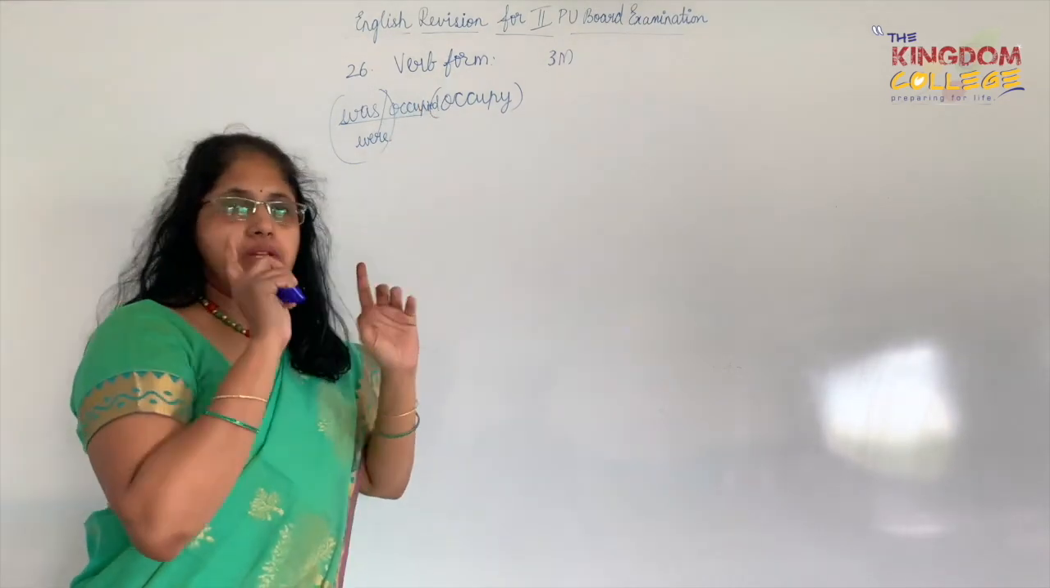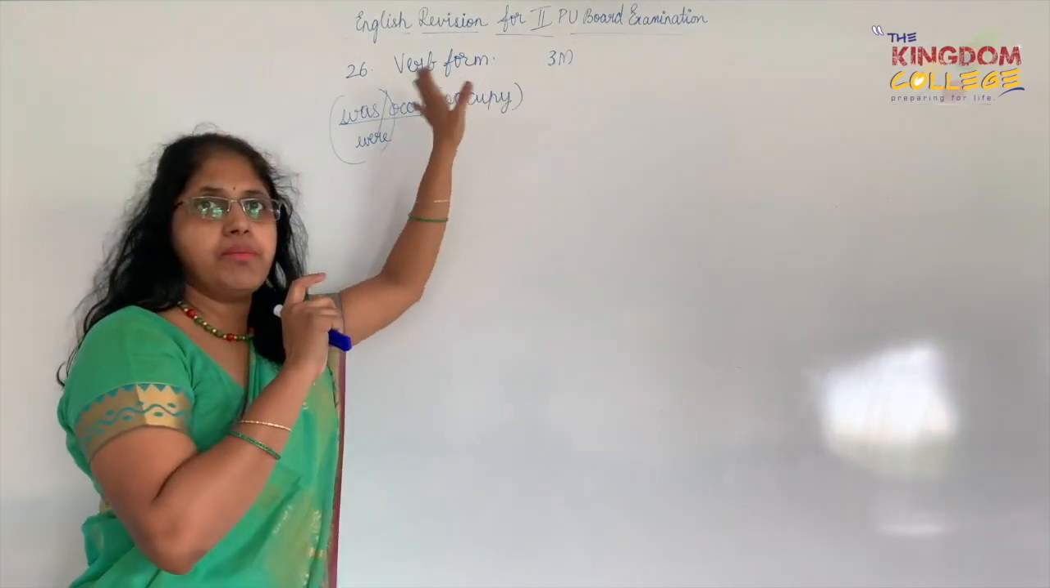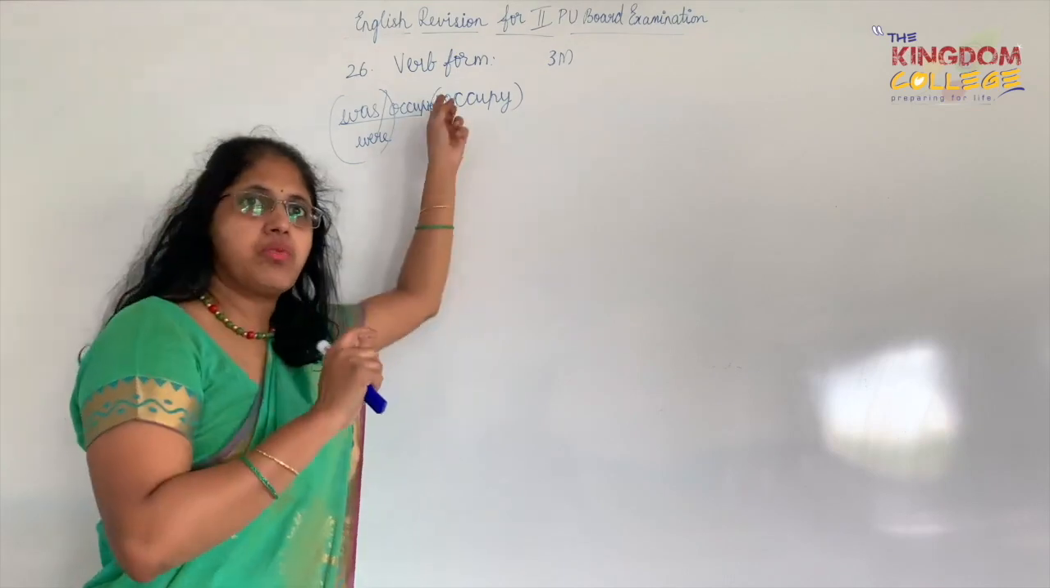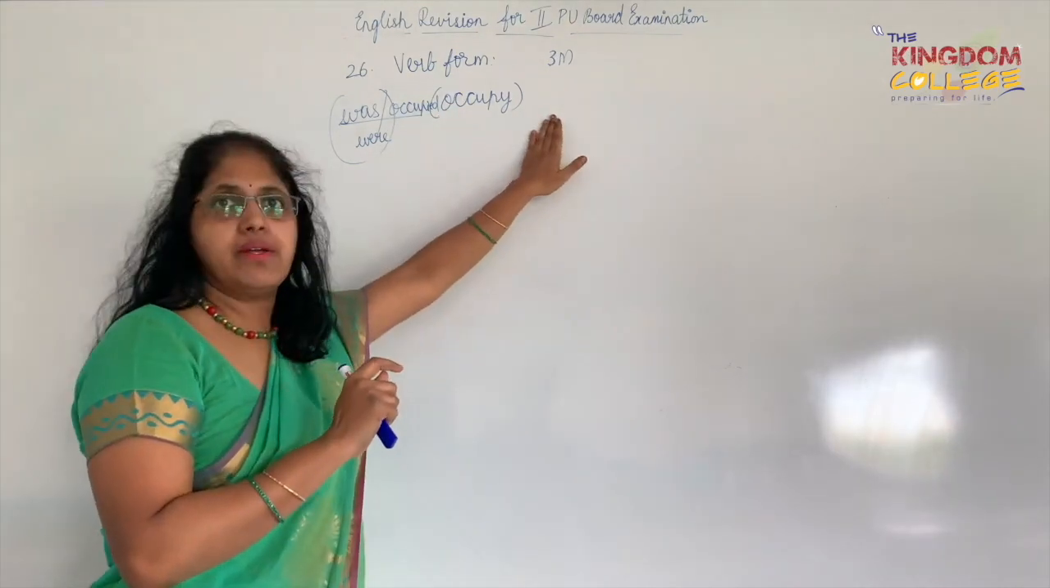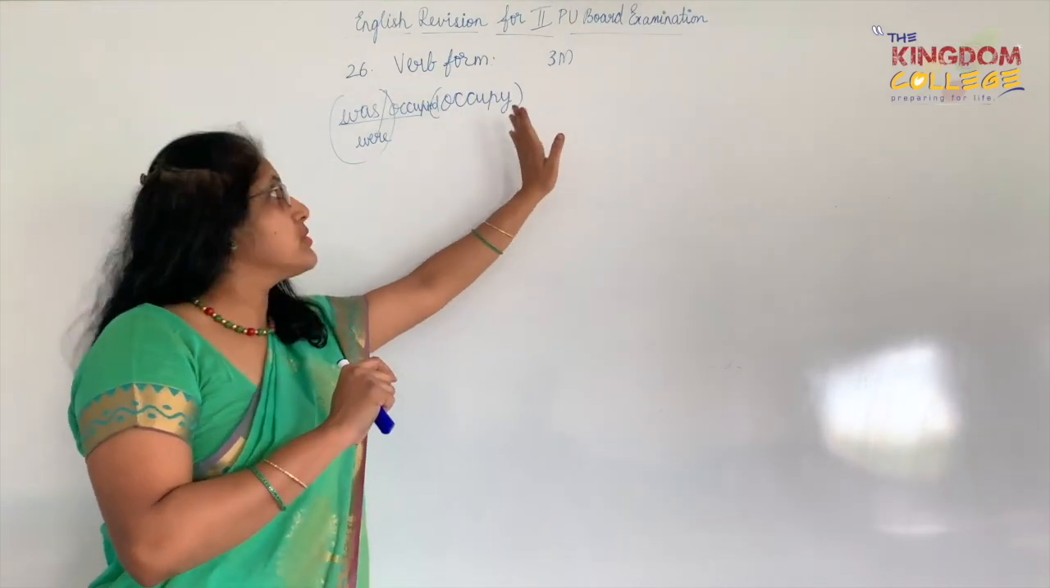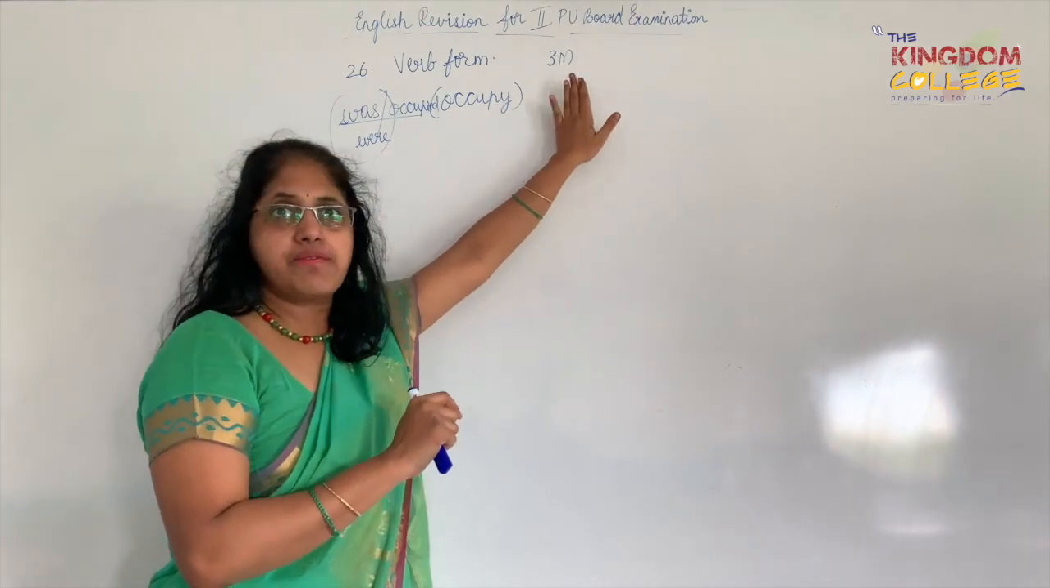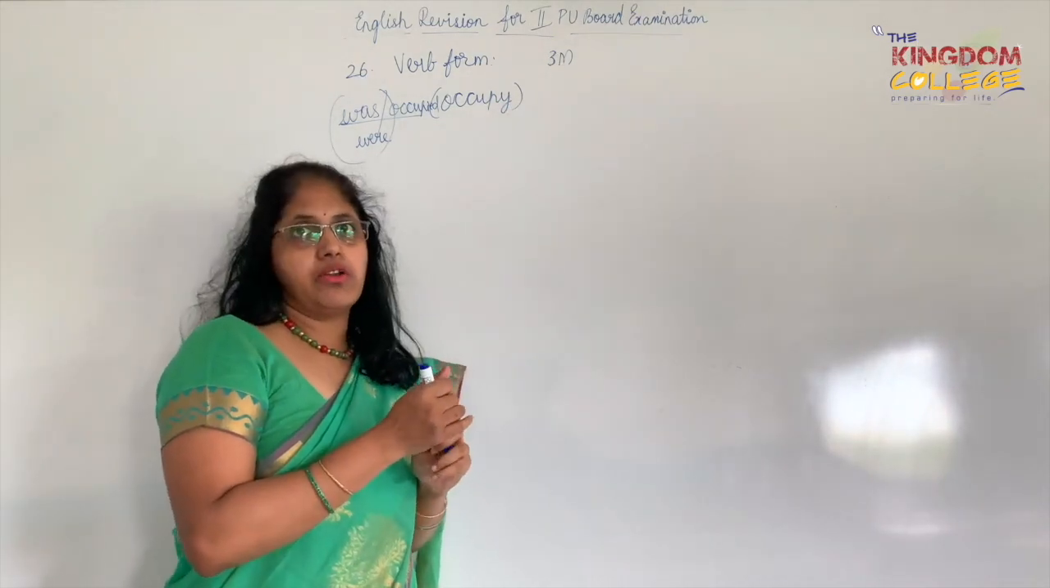So keep that option ready when you see this main, verb form. Immediately your mind should be ready with was or were and the verb in the V3 form. So that's how you will do it. There are more chances of scoring 3 on 3 in this particular main.